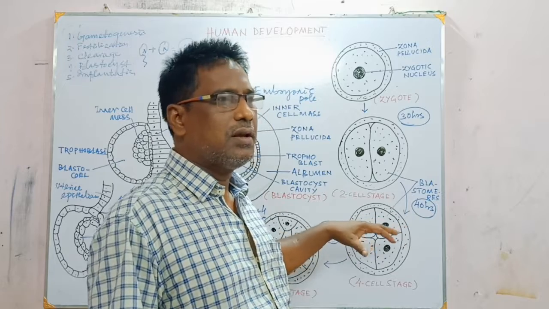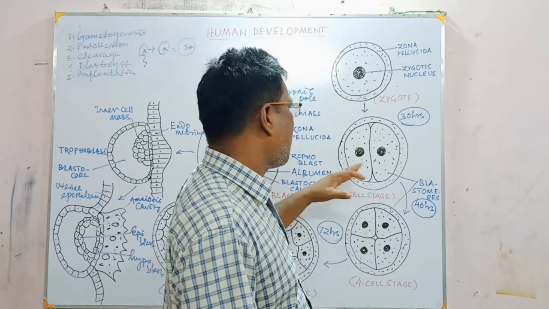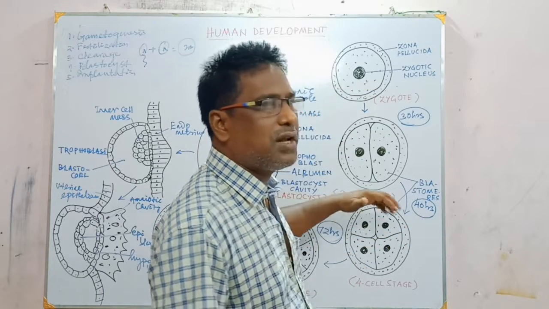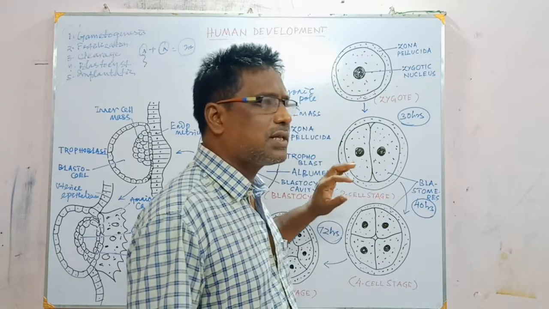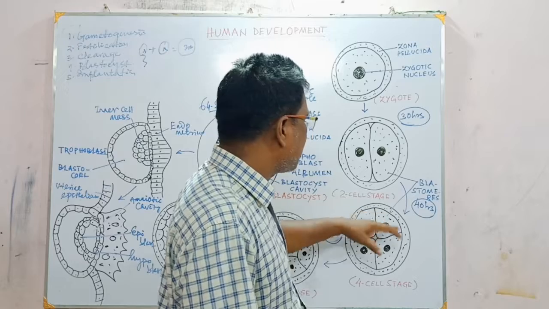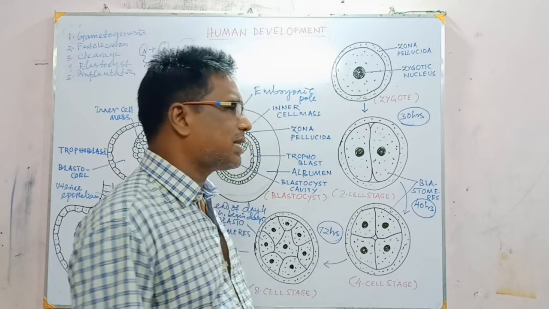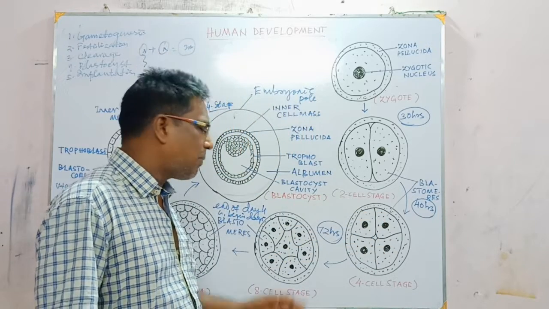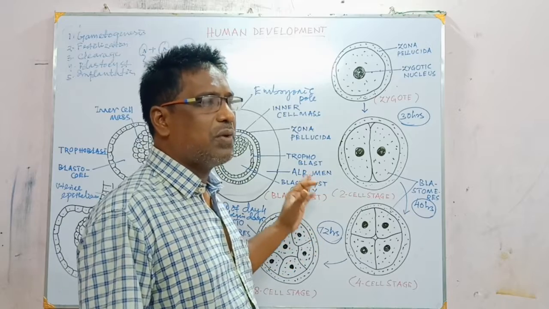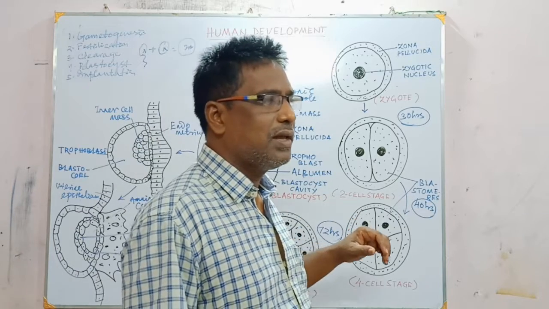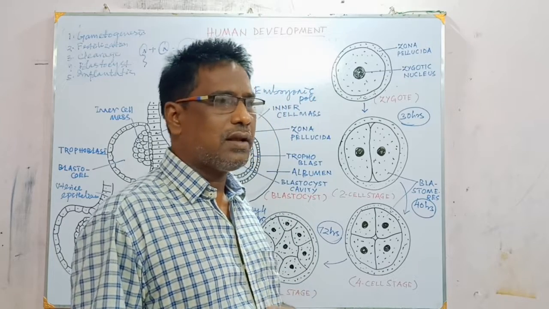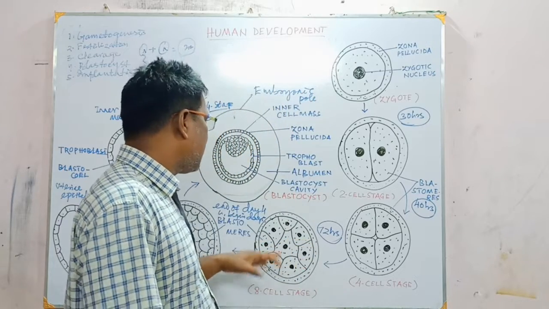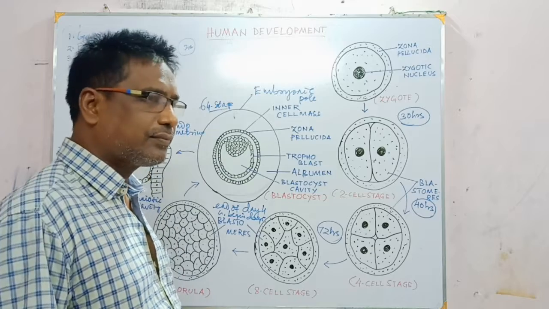So here four blastomeres are formed, and it is undergoing geometric progression. First the zygote, then it is divided into the two cell stage, then the four cell stage, then the eight cell stage, which occurs 72 hours after fertilization.